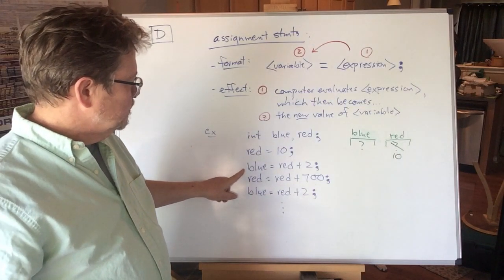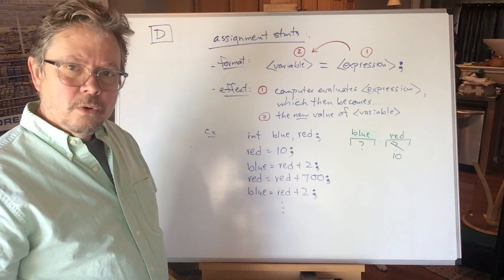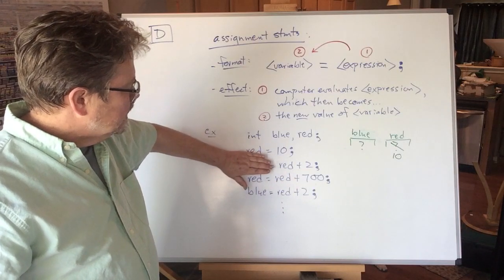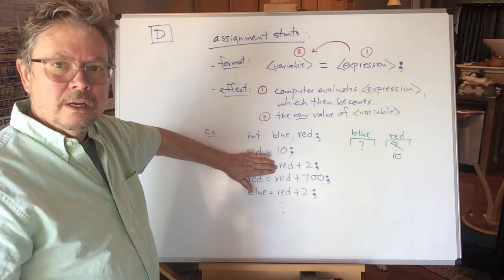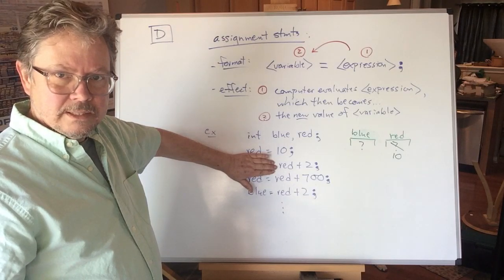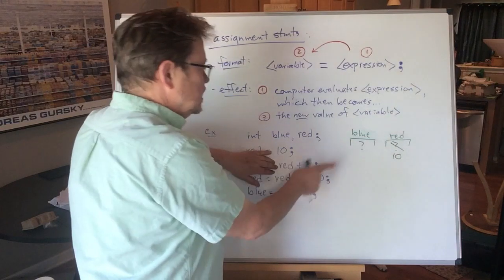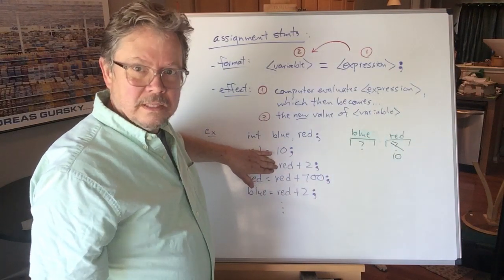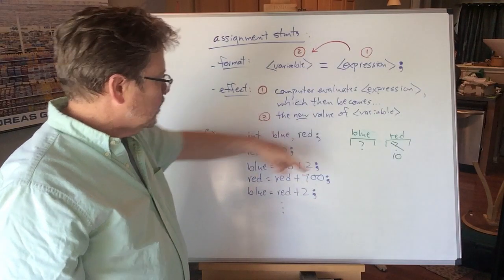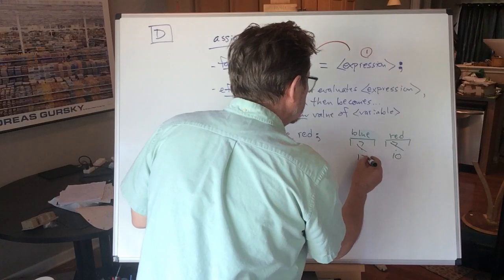Look at this. blue = red + 2. Now, even though I read it that way, that is not how it operates. The computer, believe it or not, doesn't even look and see what's on the left-hand side of the equals until it finishes its business on the right-hand side. The right-hand side said add red plus 2. Red is 10. 10 plus 2 is 12. Even I can do that math. Now that it's got the 12 all figured out, now it looks to see where it should go. It becomes the new value of blue, wiping out the pre-existing garbage.